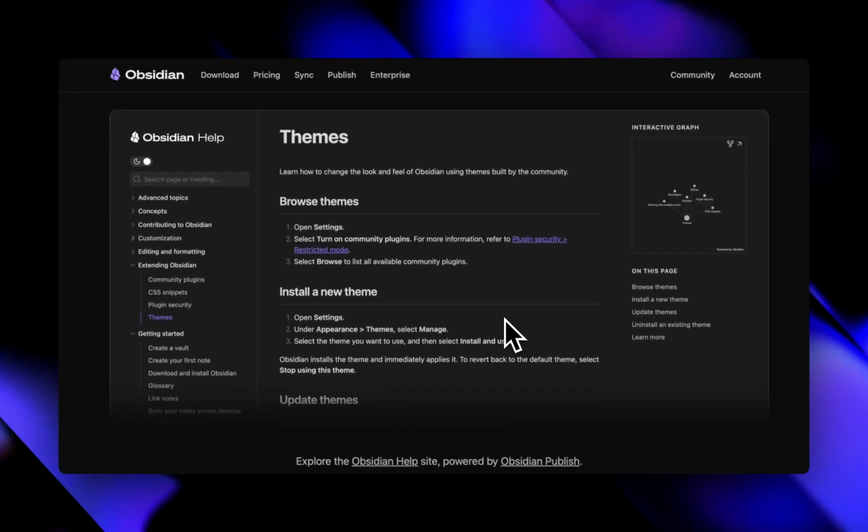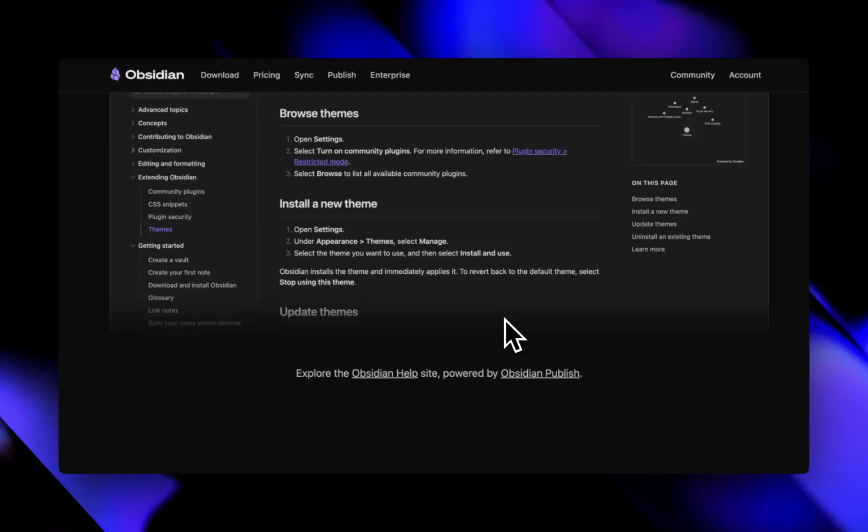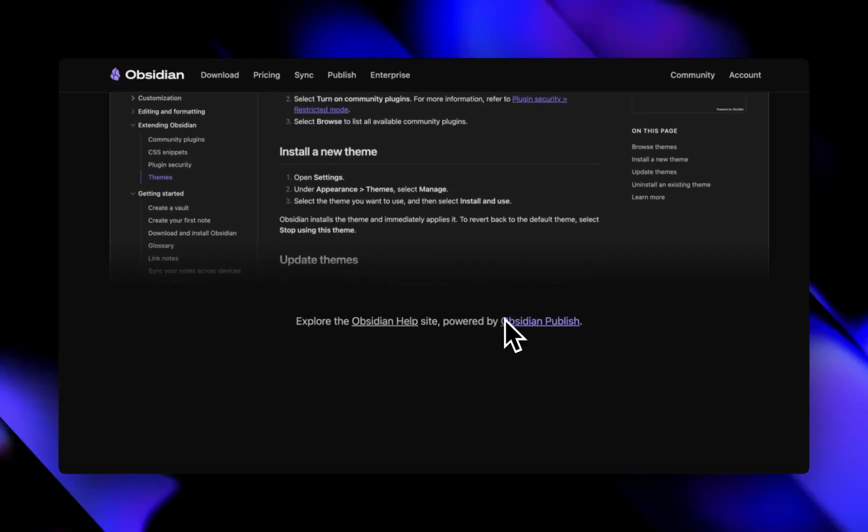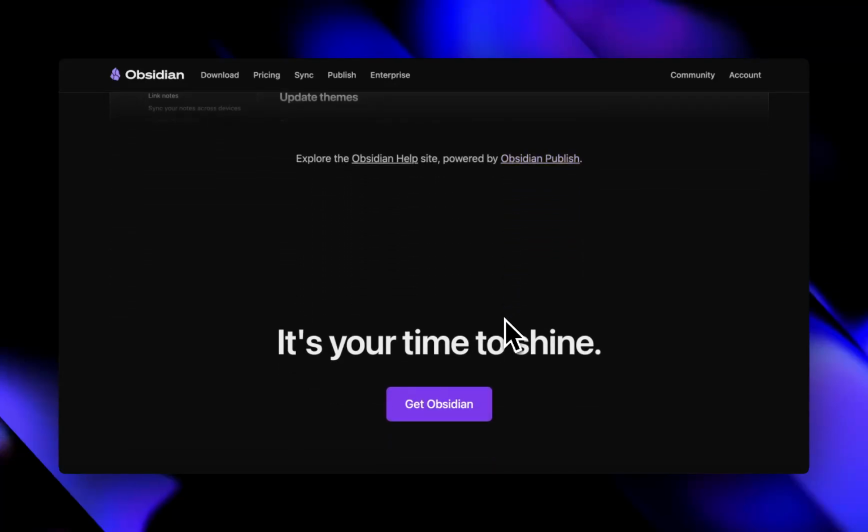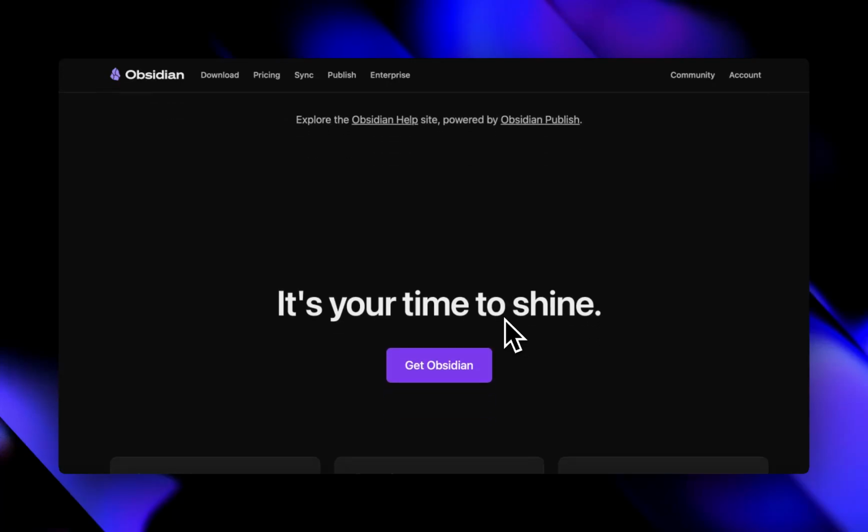So, Obsidian. If you love linking ideas, want full control of your notes, and you don't mind tinkering a bit, this might become your forever app. But if you're looking for something more visual, more collaborative, or more beginner-friendly, it might not be the one.